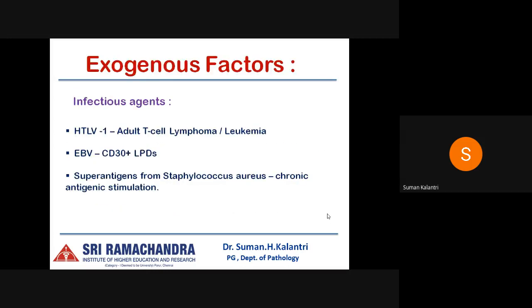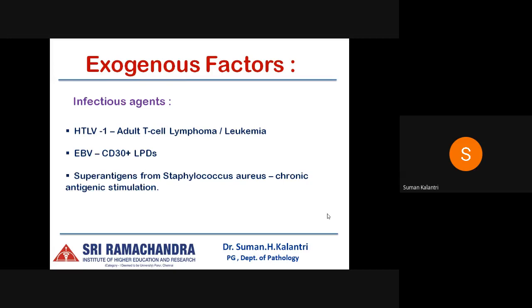Going on to the exogenous factors, under which we have the infectious agents. As we know, HTLV1, which is a human T lymphotropic virus, a retrovirus, plays an important role in the pathogenesis of adult T cell lymphoma leukemia. This HTLV1 encodes for a viral protein TAX, which turns on the pro-growth and pro-survival signaling pathways PI3K, AKT and NF-kappa B, which leads to polyclonal expansion of these T cells. Also, TAX causes genomic instability, which interferes with the DNA repair mechanisms and also inhibits the cell cycle checkpoints.